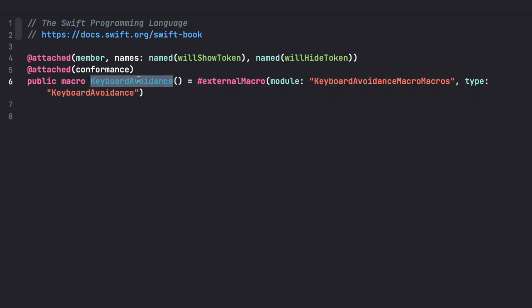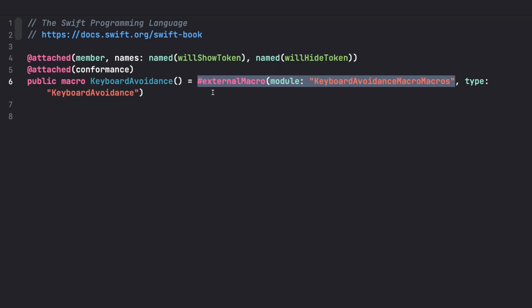The key here is that the protocol is also a macro, and it's pretty cool that we can use the same name and it actually works very well. So what we do here is tell the compiler that this macro is defined as a separate program, because that's actually how macros work in Swift. They are separate Swift package plugins that the compiler is able to run at compile time. But they are not part of your code. They live as a separate project and package, which helps the compiler ensure safety and performance.